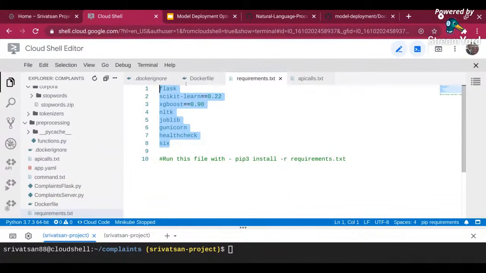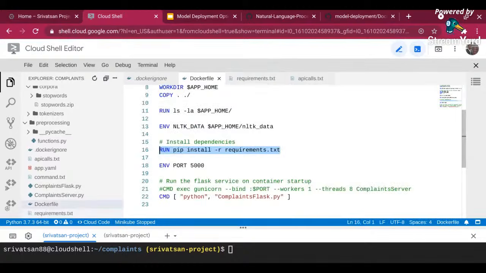So I'm telling it to install Flask, scikit-learn, XGBoost, NLTK, joblib, gunicorn, health-check, and all the dependency packages from the requirements. And then I'm telling it to run pip install -r requirements.txt. So when it's building the container, I have a Python slim version defined. It's going to run all the Python related dependencies over here, and then it's going to build the container for me.